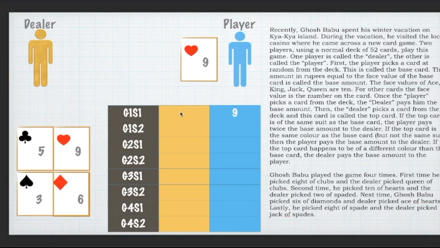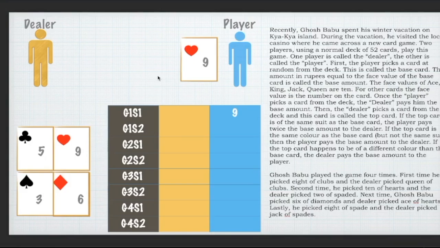I'm not going to worry about the status of the dealer, assuming the dealer has infinite amount of money. I'm actually not interested in the dealer's accounting at all, because all the questions are about the player or the character known as Ghosh Babu. But if you want to, again, you can start with 0 and keep tab of all the information here. I will skip that step for now. But now, even now, the game is not quite over.